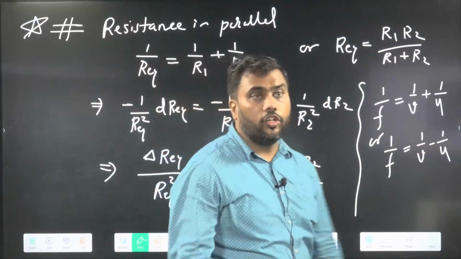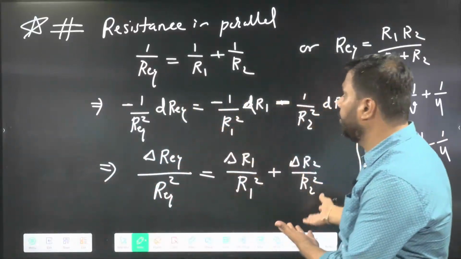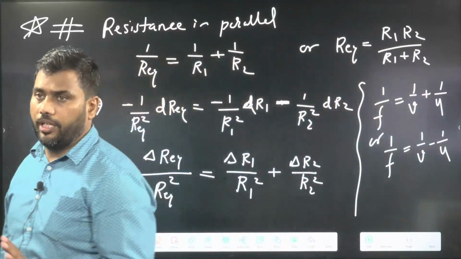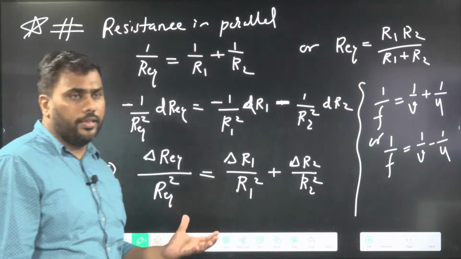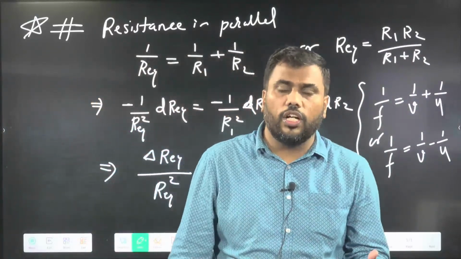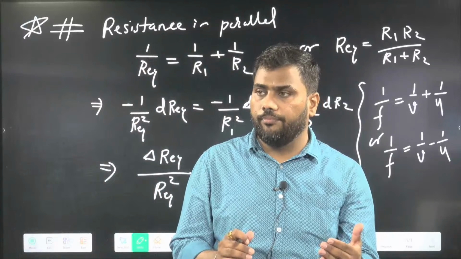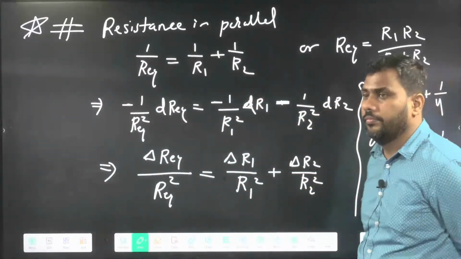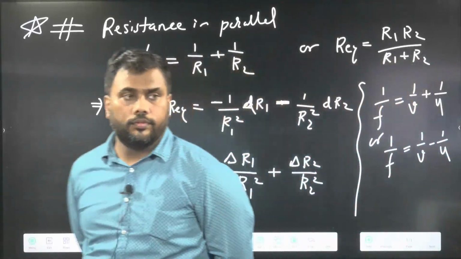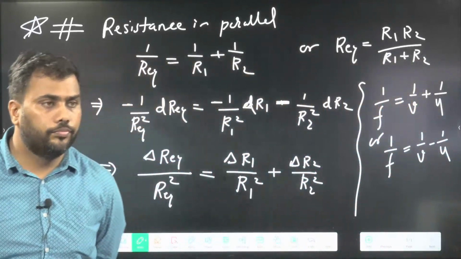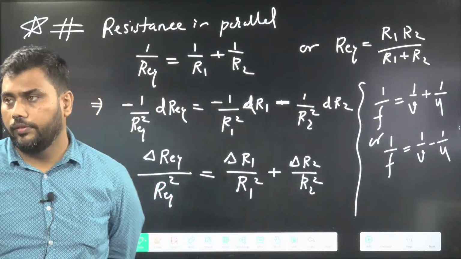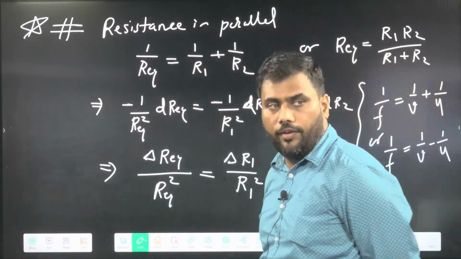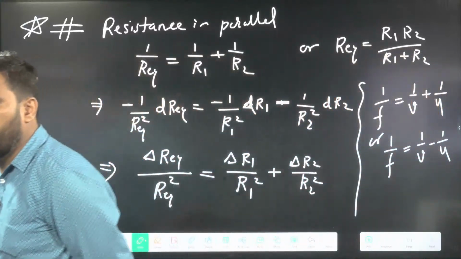So in complicated situations, you can differentiate and find the relationship of error. But these are very complicated. Usually NEET does not ask this kind of difficult questions, but better be prepared. Is this clear? Everyone, is this clear? Zamir. Okay. Kavita, is this clear? Okay, very good, Zamir. Kavita.